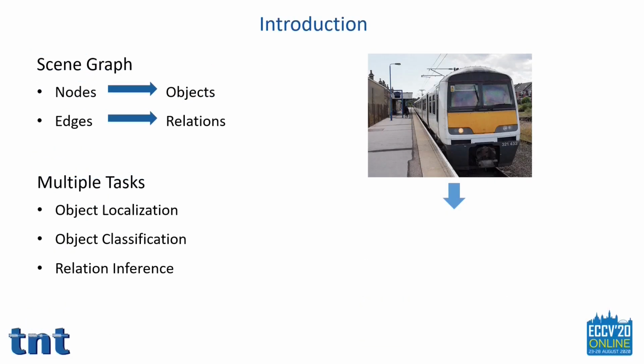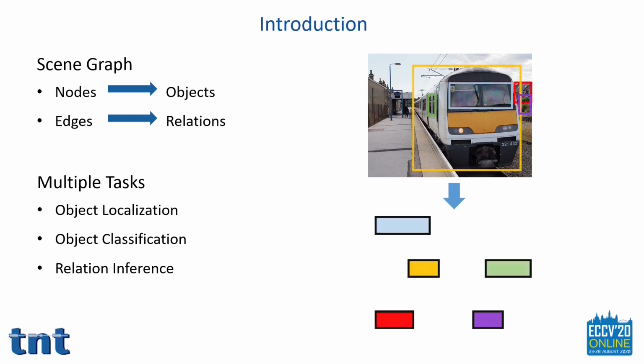Our paper investigates the problem of scene graph generation. Scene graph is a representation for semantic image understanding. The nodes indicate the objects whereas the edges show the relationships. In order to generate a scene graph, we need to localize the objects, label them, and infer their relations.